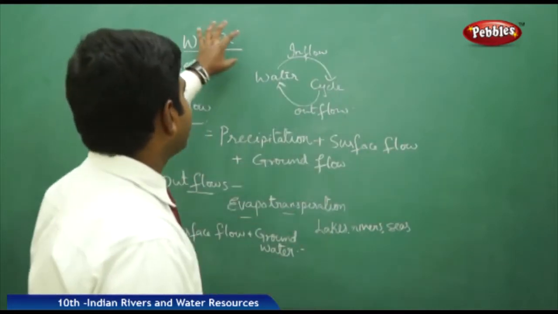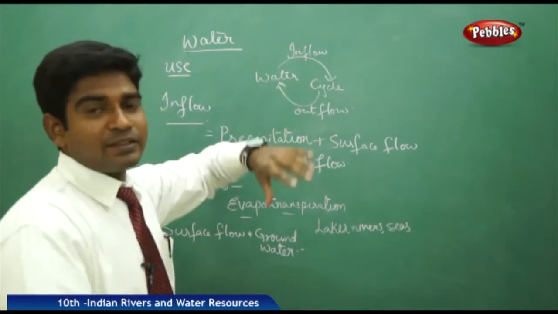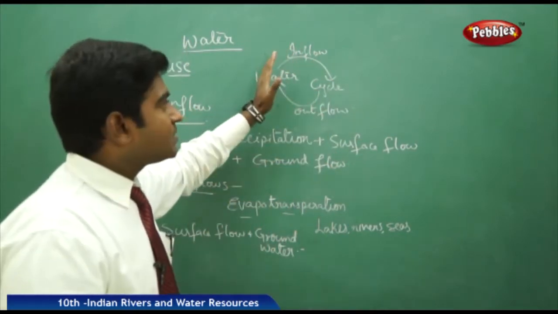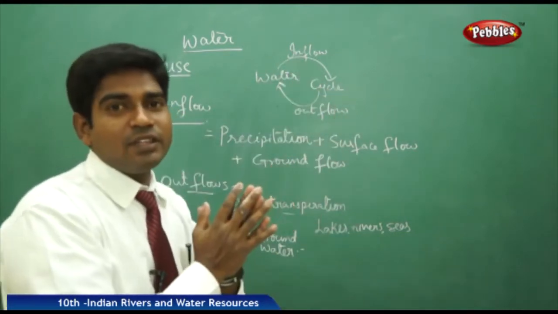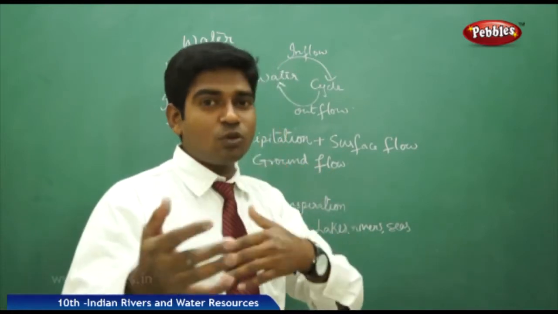To understand the mechanism of water use, we have to remember the water cycle. The water cycle is nothing but the inflow and the outflow of water; both are a must to have water there. Once water gets out, if it does not get any inflow back, then it does not have any impact on it. Water is not a non-renewable energy; it has to be stored, and it has to come from the other form first.